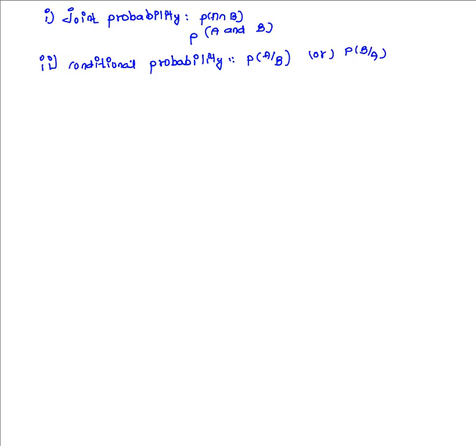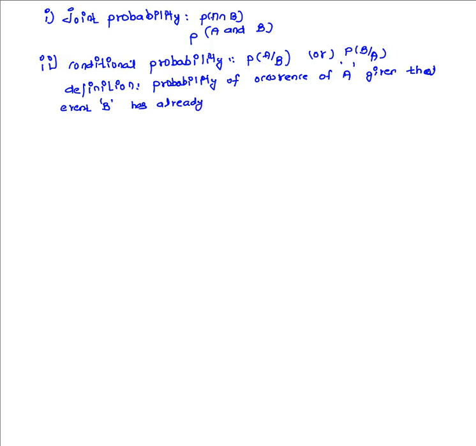So here A and B are two events, and the conditional probability P of A by B is given by the probability of occurrence of event A, given that event B has already occurred.